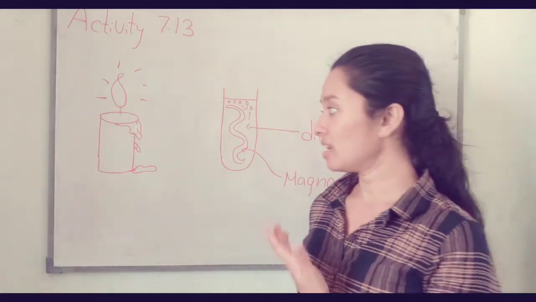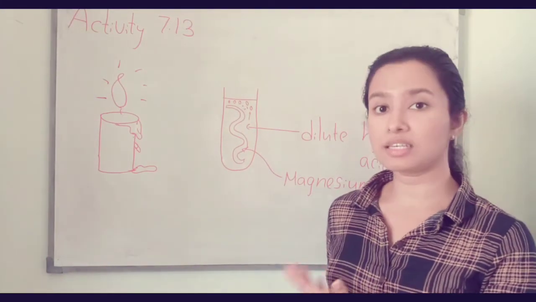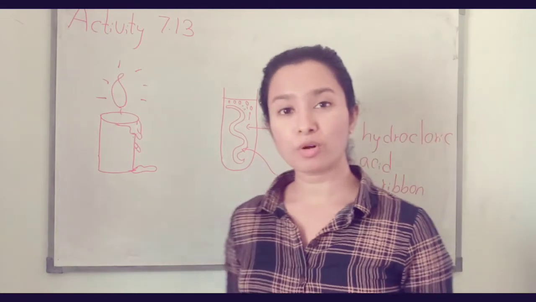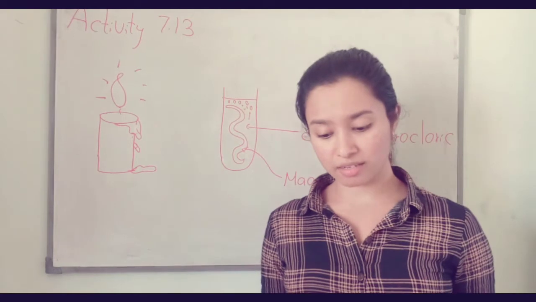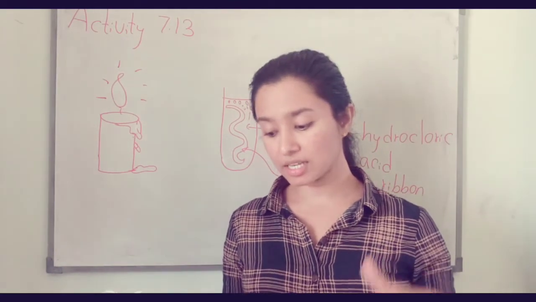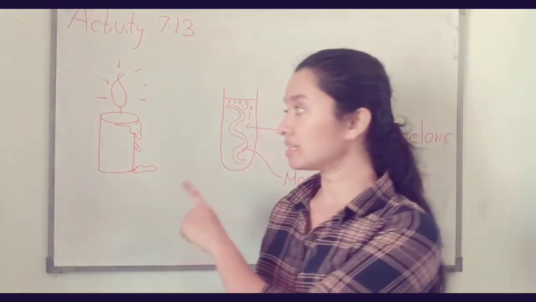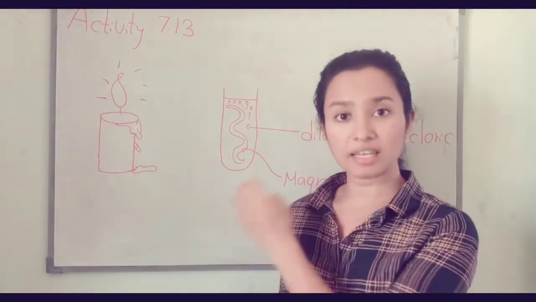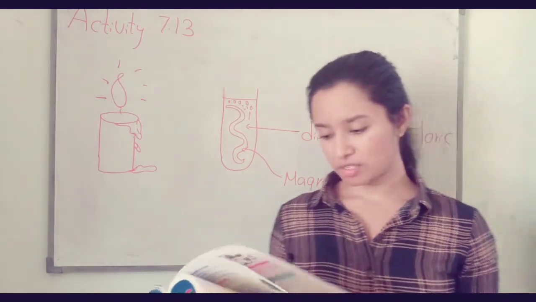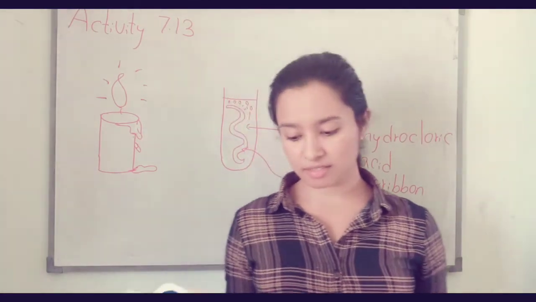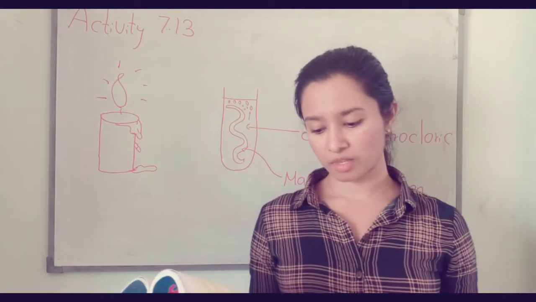So you can see there is a lot of energy in chemicals. Because of the energy in chemicals, we can do a lot of things. Assignment 7.6: you have to write down instances where chemical energy converts to other forms of energy. Here the chemical energy is converted into light and heat energy. Here also heat energy is produced. Likewise you have to write some instances where chemical energy is converted into other forms of energy.